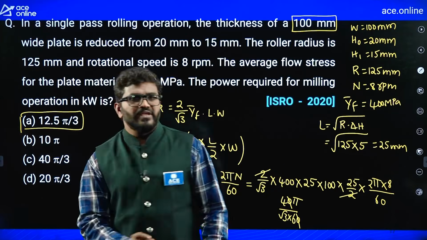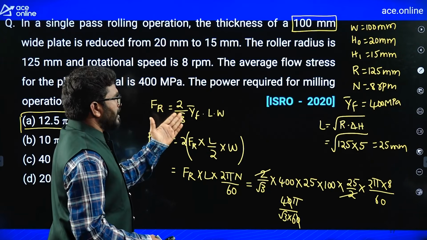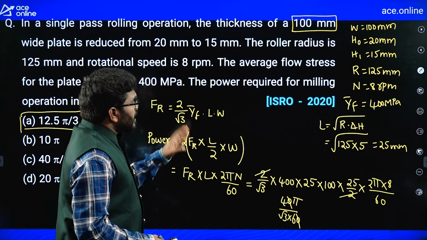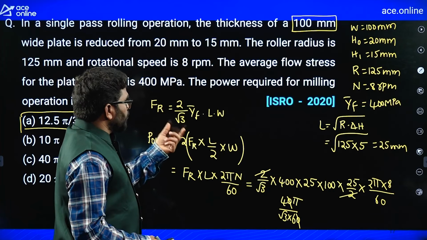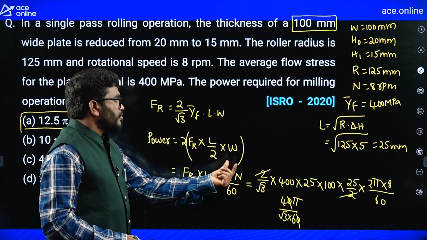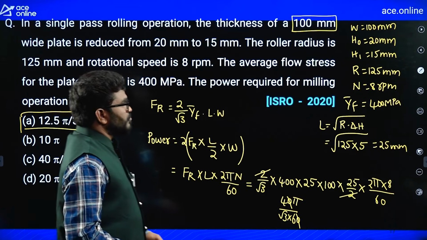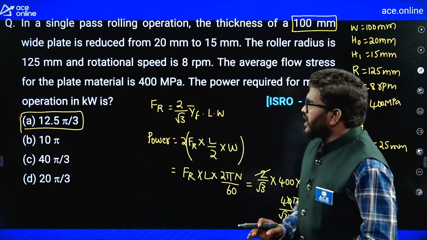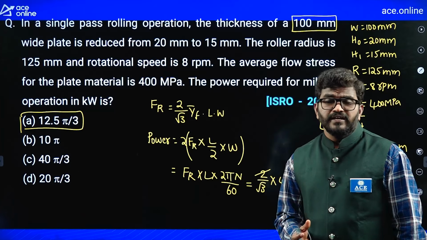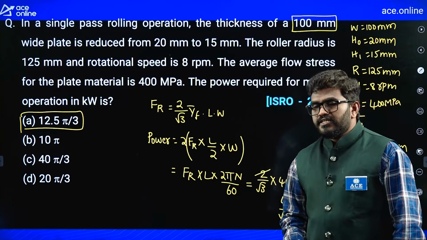Maybe it takes time actually, but the procedure is the same. Rolling force is 2 by root 3 y bar f L into W, and if you want to calculate power, 2 multiplied with the 2 rollers, this is for 1 roller, into perpendicular distance L by 2 into omega, omega is 2 pi n by 60. So by solving this, approximately we will get 12.5 pi by 3 on an average, but it's very difficult to solve this question in the ISRO. 1 minute it is impossible to solve. Actually this is a GATE 2 mark question.